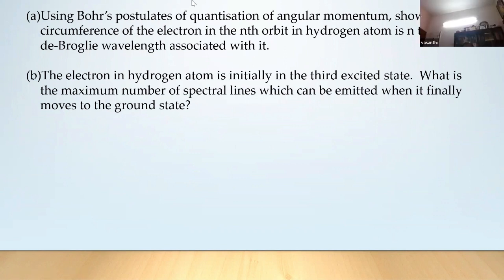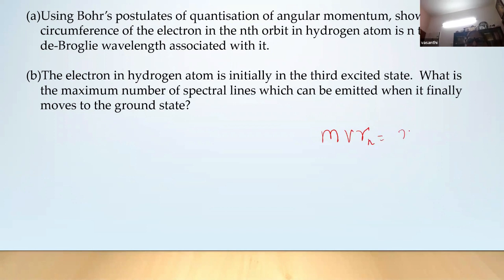This one also often they're asking. Using Bohr's postulate of quantization of angular momentum, show that the circumference of the electron in the nth orbit in hydrogen atom is n times the de Broglie wavelength associated with it. So you have to use Bohr's postulate. First you have to start with Bohr's postulate.